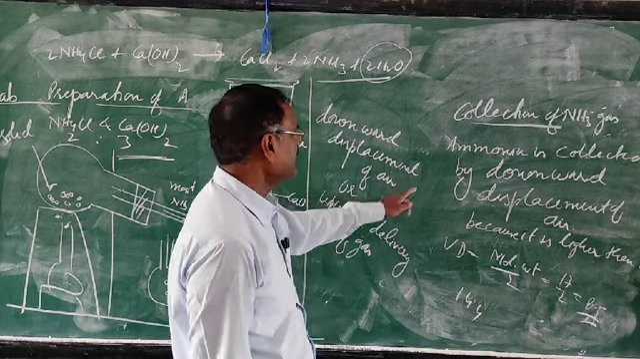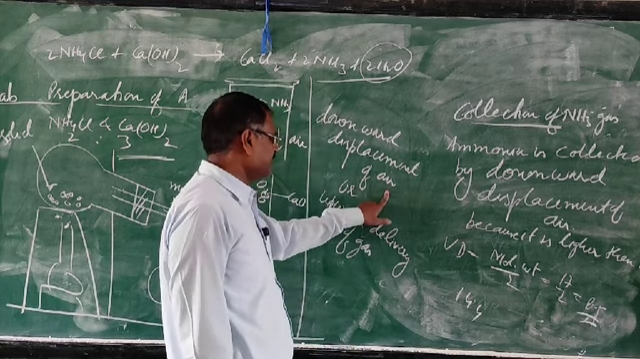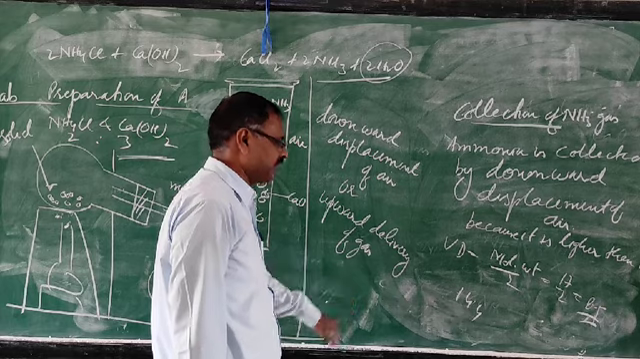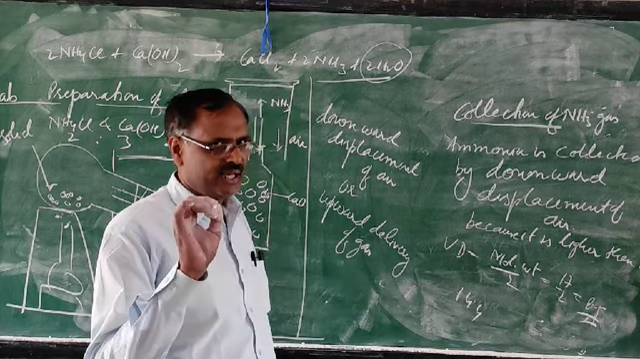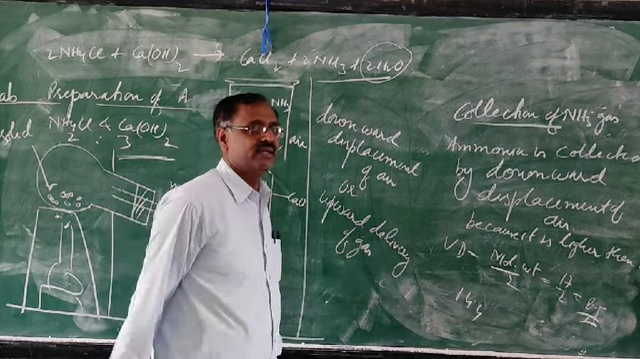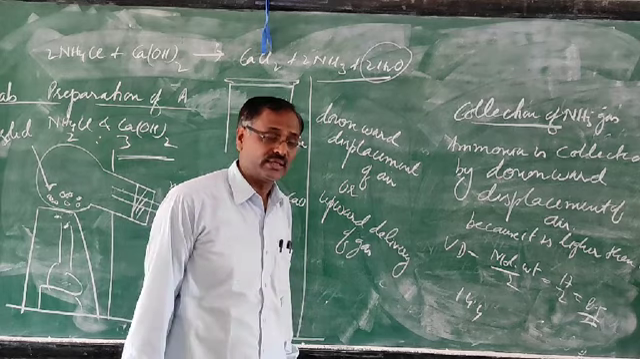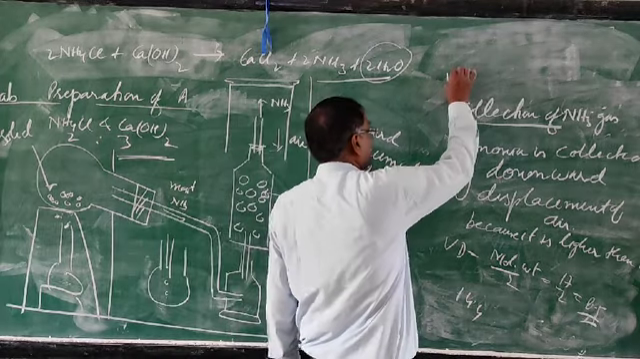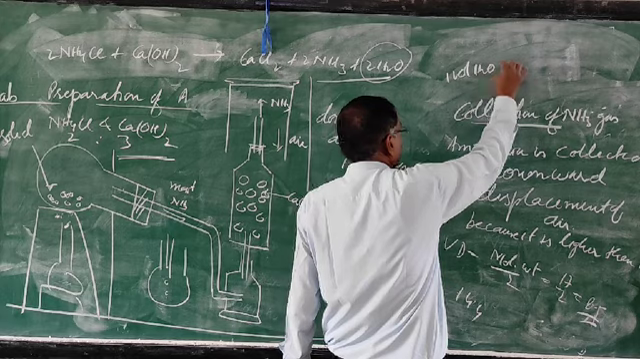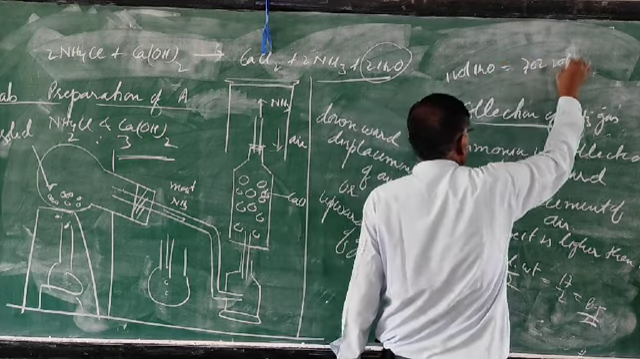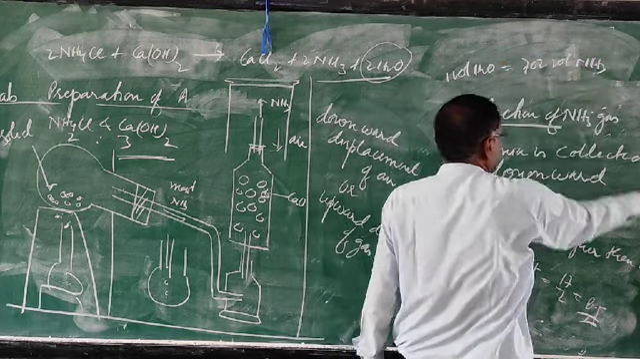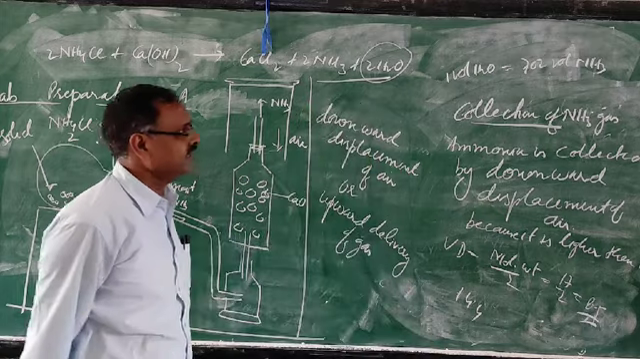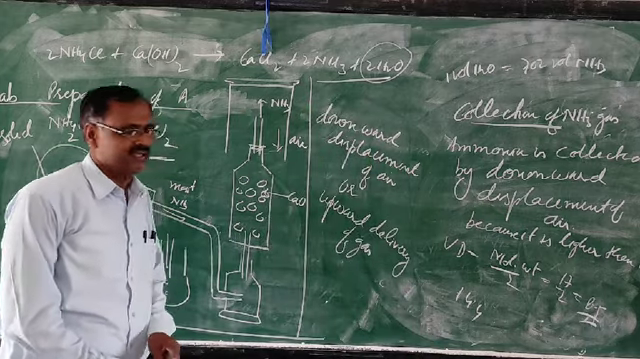It is collected by downward displacement of air, that is, upward delivery of gas. It is not collected over water. What is the reason? It is highly soluble in water, because one volume of water dissolves 702 volumes of ammonia. So it is not collected over water because it is highly soluble.